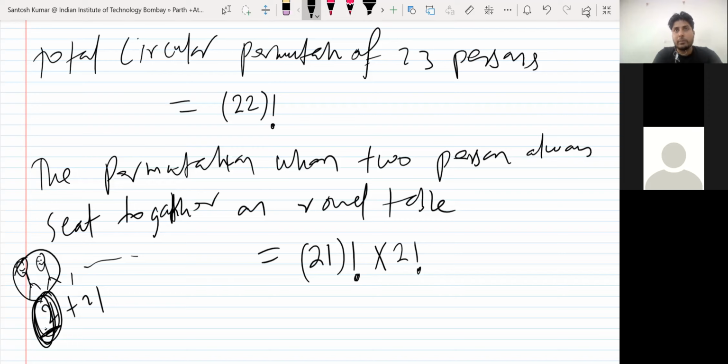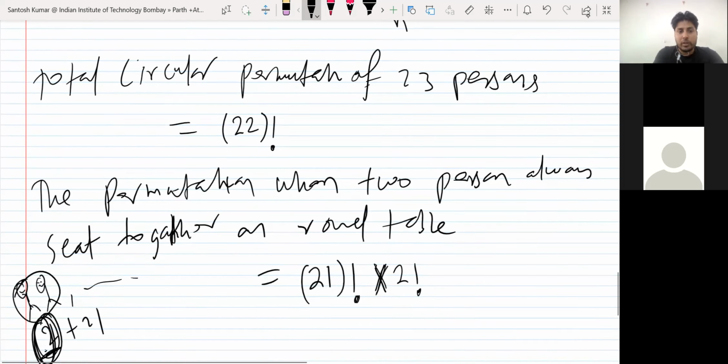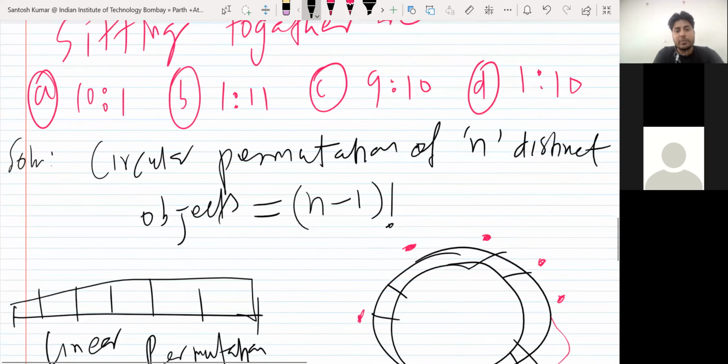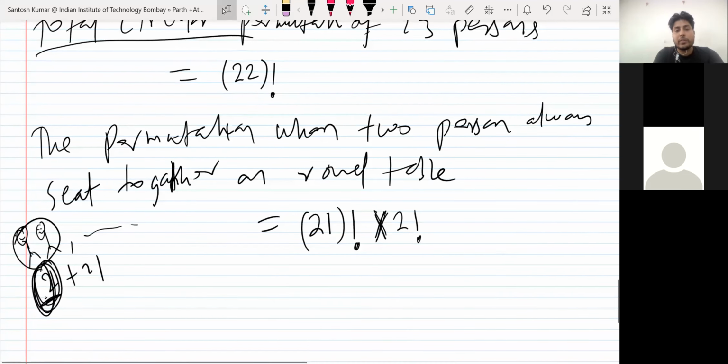One arrangement can be A to the left of B, the other maybe B to the left of A. So this is the number of ways in which two persons can sit together. So we find the total permutation and we find it when they are together. But since they didn't ask us probability, if they ask what is the probability they will sit together, we'll divide by that. But they asked us